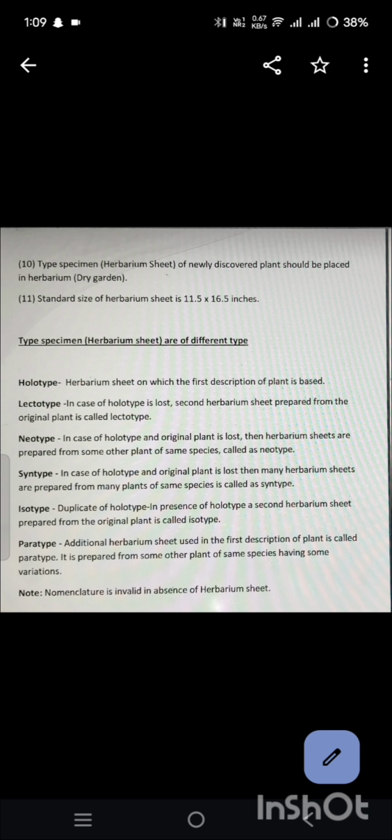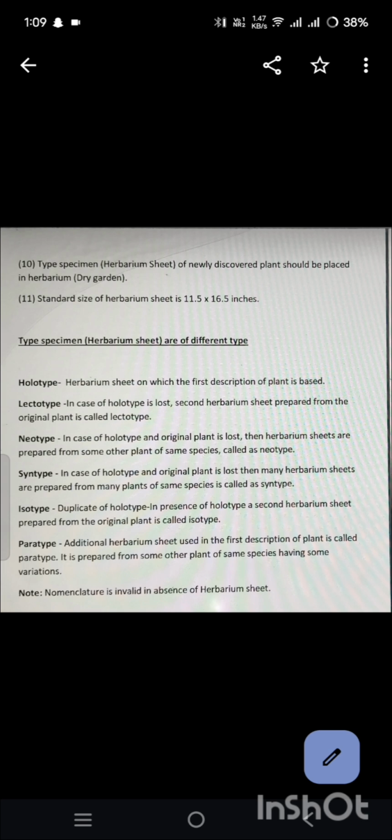Type specimen. Herbarium sheets are of different types. Holotype: the herbarium sheet on which the first description of the plant is based. Second, lectotype: in case the holotype is lost, a second herbarium sheet prepared from the original plant is called lectotype.